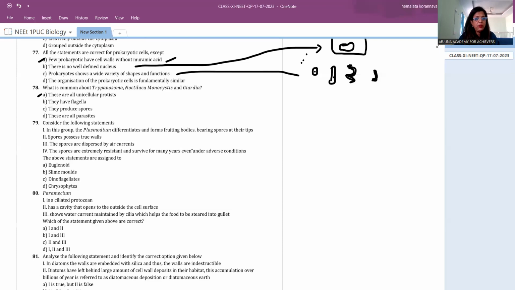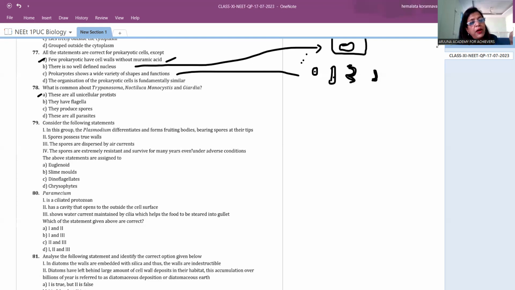The second one says spores possess true cell walls. True walls is correct. They're all slime molds only. As we started, the first one is a slime mold character. The second one also is a slime mold character. The spores are dispersed by air currents. That is also correct because slime mold spores spread so fast, wherever the air blows, spores are taken away. The spores are extremely resistant and survive for many years, even under adverse conditions. Means in any bad conditions, spores will survive.